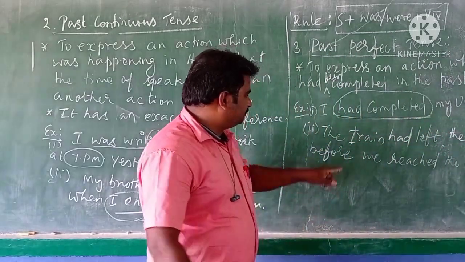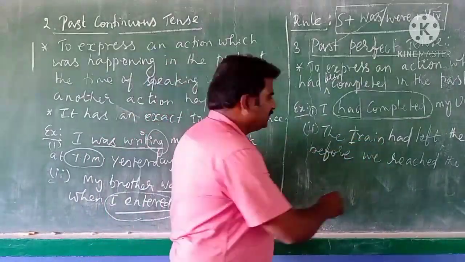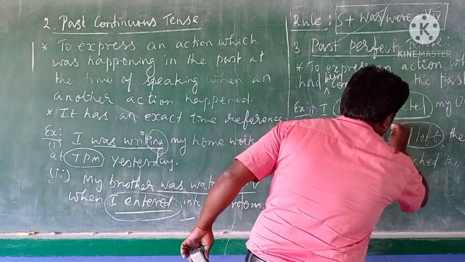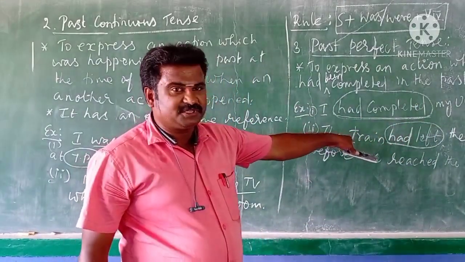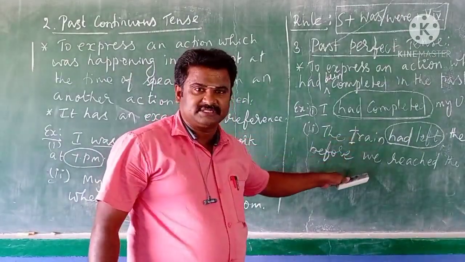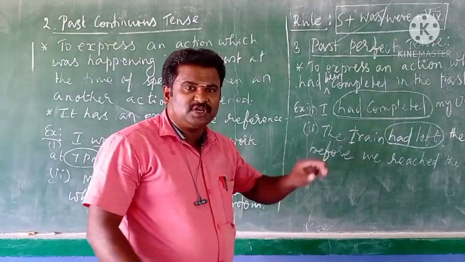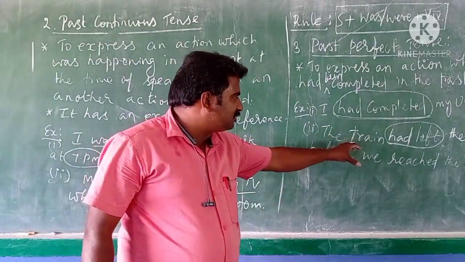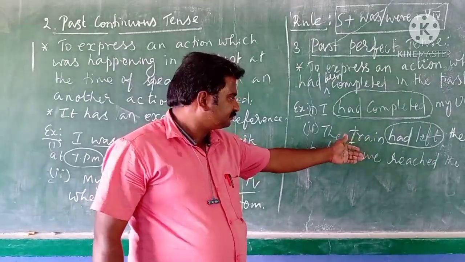See in the second sentence, the train had left. Had left. The train had left the station before we reached the station. In this sentence, there are two actions, but you should keenly observe which action had completed first.